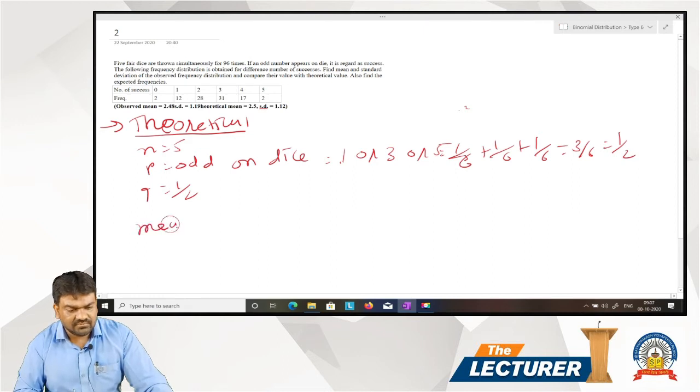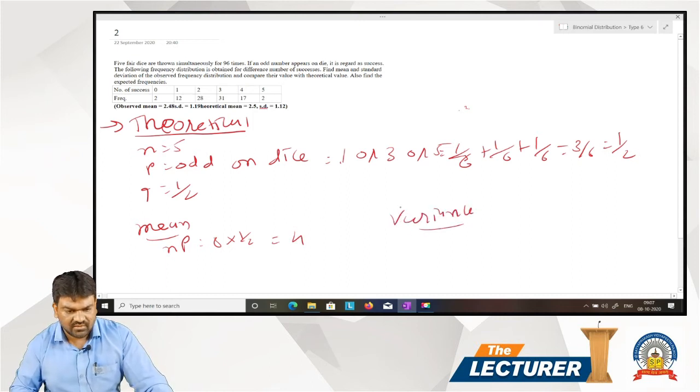Mean, np, 5 multiplied by 1 by 2, that is 2.5.